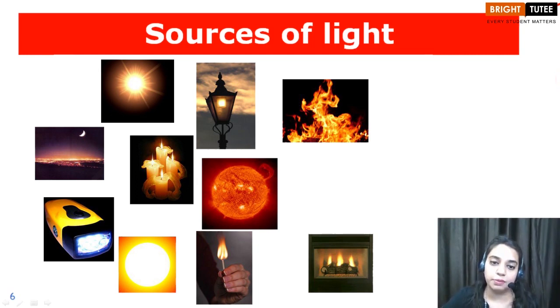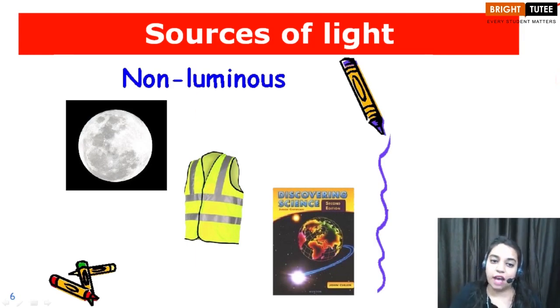And what are the examples of these? These can be the sun, then stars, right children, then light worms, then electric bulbs, tube lights. All these have the light of their own, so they are luminous objects, irrespective of whether they are natural or artificial sources, right children? Then we have non-luminous sources of light. These are the light sources which do not have the light of their own, and they just reflect the light which they receive, like the moon as well as the other planets children.